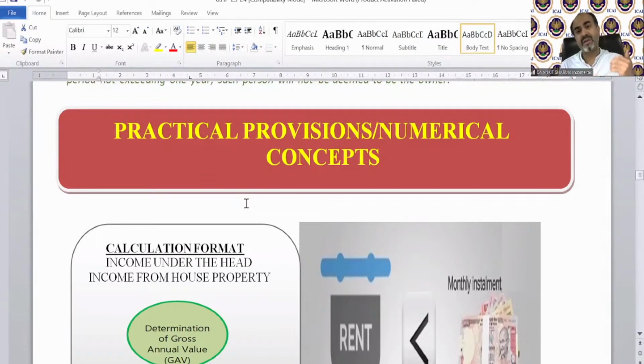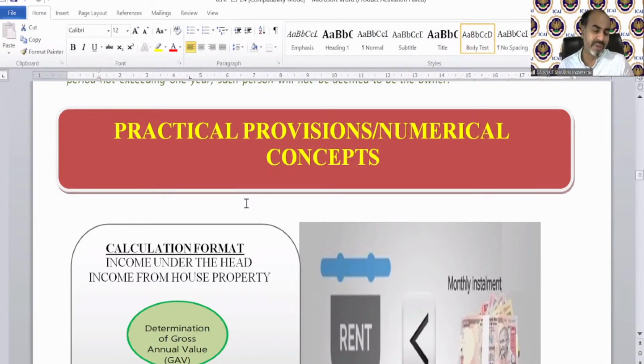There are separate cases: when the property is let out, when it is self-occupied, when it is both let out and self-occupied, when it is let out but rent has not been paid by the tenant, and when the property is vacant for some time period and let out also.